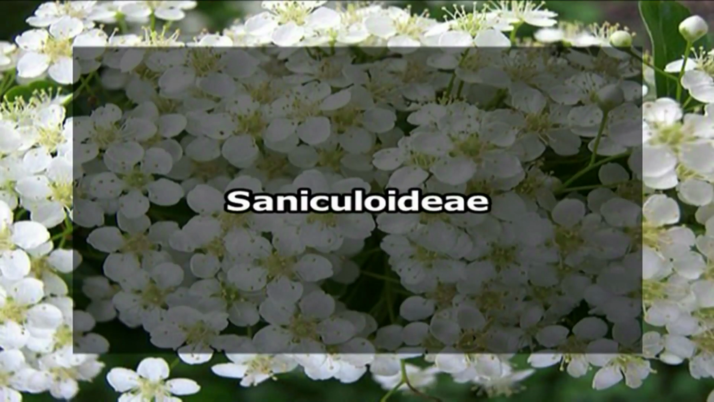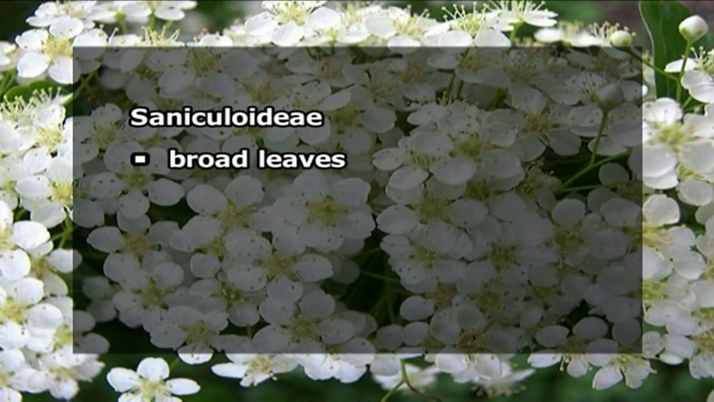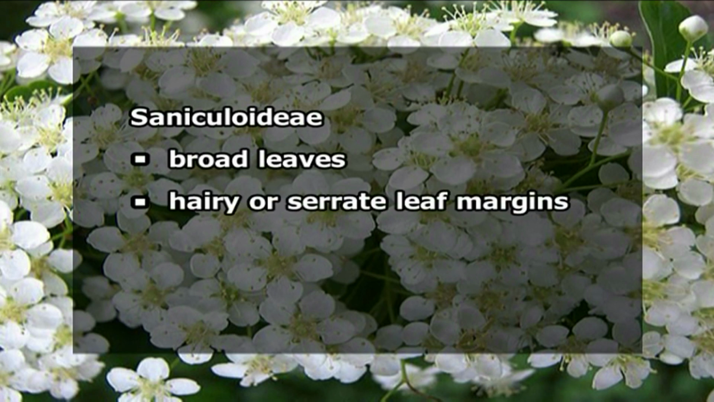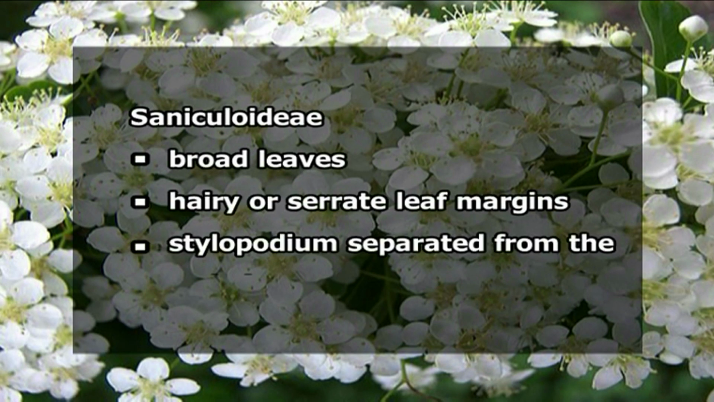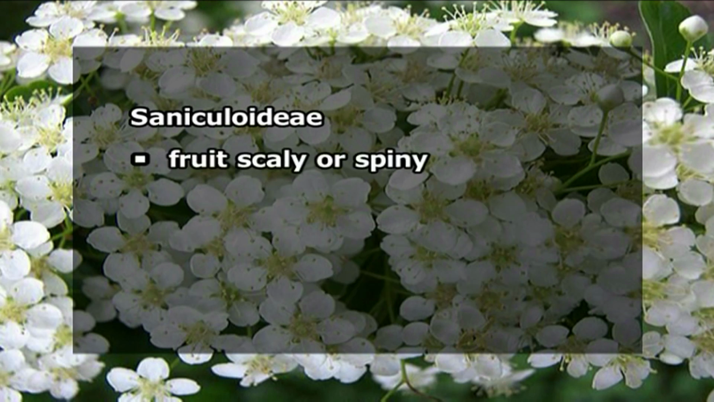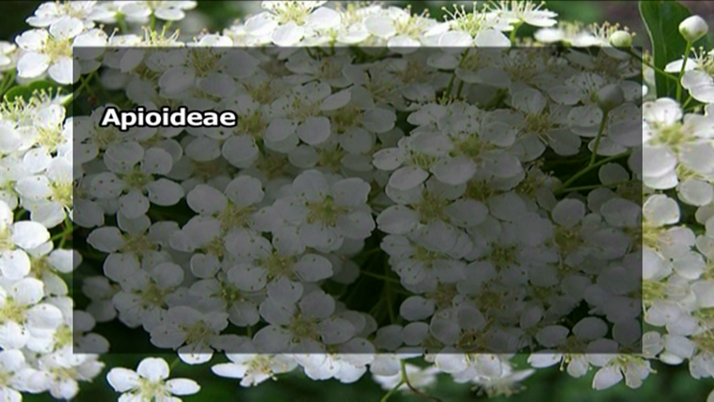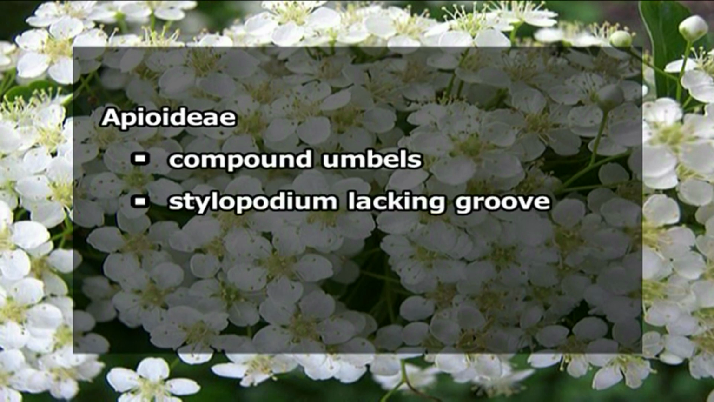Several clades, what sometimes are called subfamilies, can be recognized within the family Apiaceae. First of all, the subfamily Saniculoideae. Examples are genera like Sanicula and Eryngium. They are characterized by broad leaves with hairy or serrate leaf margins. They have a stylopodium which is separated from the style by a narrow groove. Here, the fruit is scaly or spiny, and the oil cavities, what are called vittae, are poorly developed. One more subfamily, Apioideae, have compound umbels. They have a stylopodium, but they lack a groove.